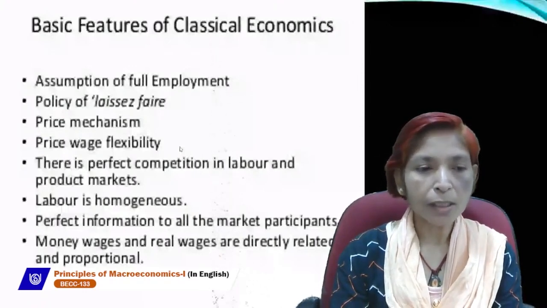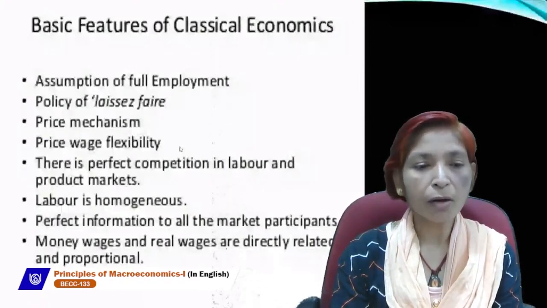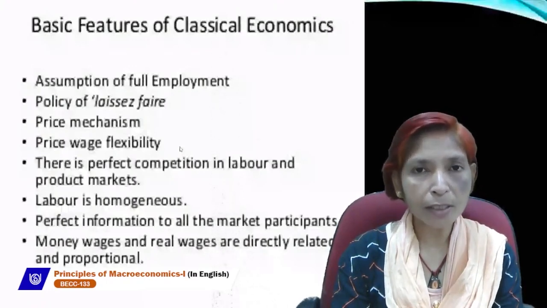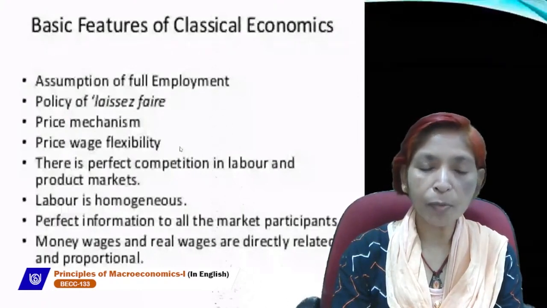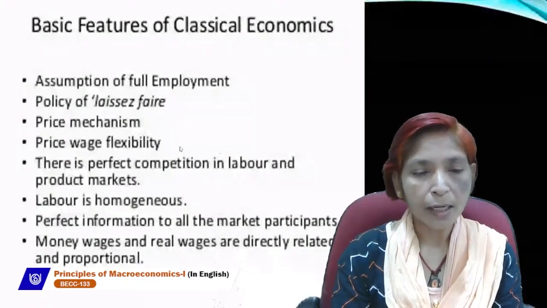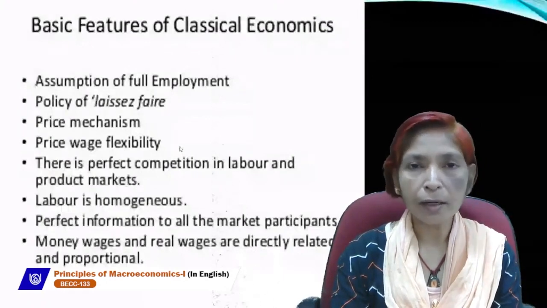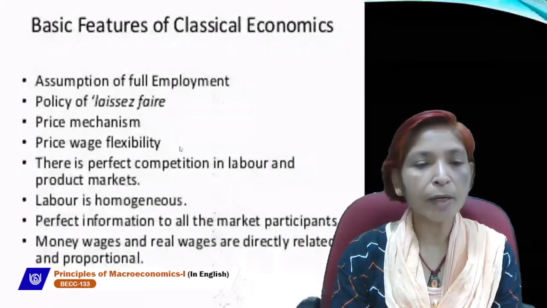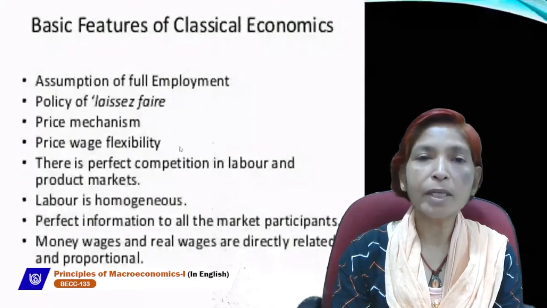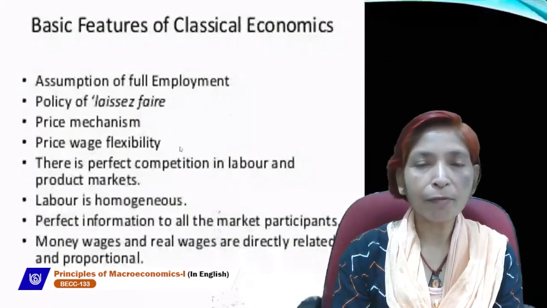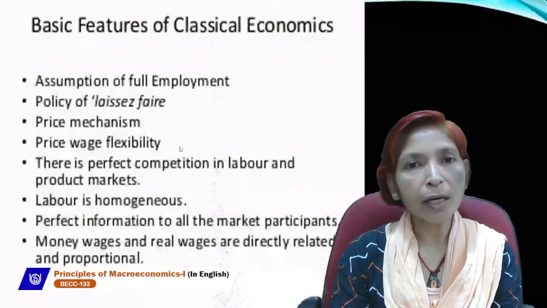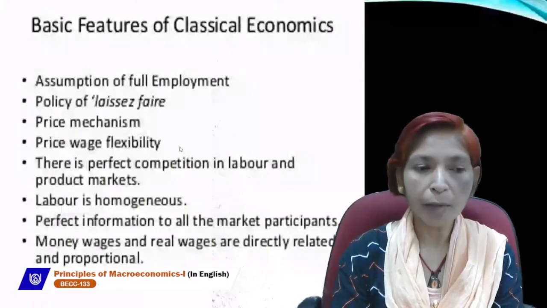Perfect competition is a market where all buyers and sellers exist in large numbers, all produce the same or homogeneous product, and price always remains uniform. This market is also unrealistic and does not exist at present, but classical economists assume that there is perfect competition in the labor market and product market.